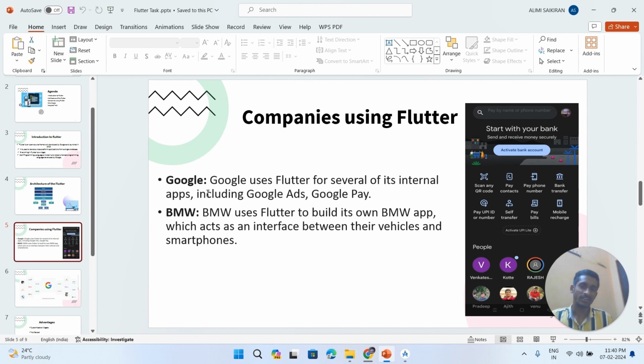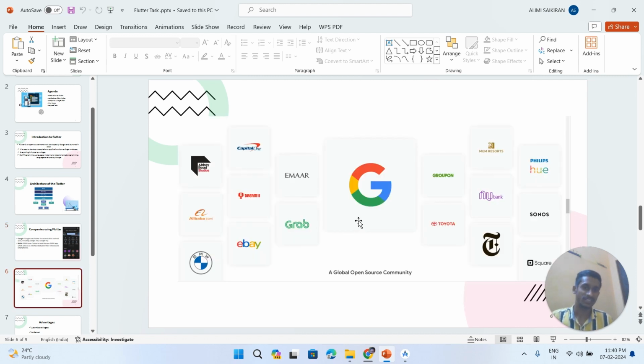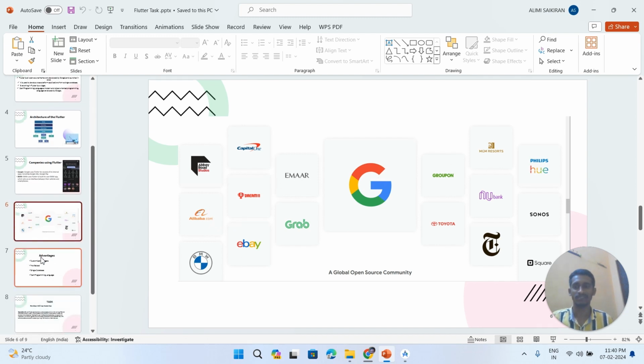Let us see the companies that are using Flutter. Google uses Flutter for Google Ads and Google Pay, which provides an easy and intuitive user interface for the users. BMW uses Flutter to develop its own BMW app to provide services for the users. Some other companies using Flutter are Toyota, eBay, which uses it to develop web, mobile or desktop applications, Alibaba and some other companies.